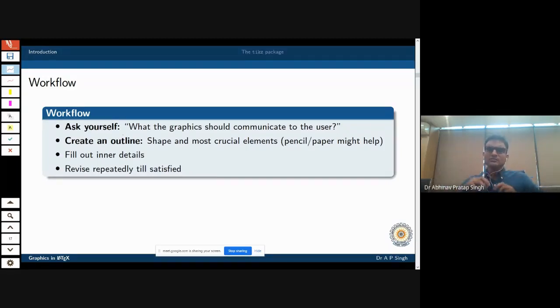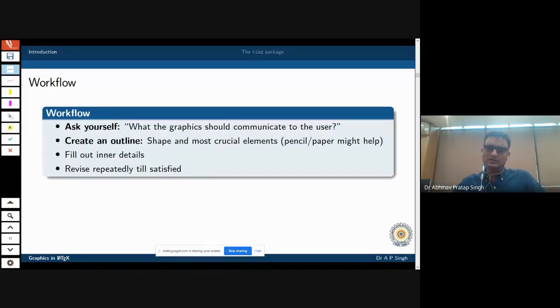Before actually sitting at the software and doing everything, it is always good to sketch the graphics using paper and pencil, so that you can see what final outcome you want. It is very helpful to create such an outline. You can fill in the inner details later on. They are important, but the information is the most important aspect of it.